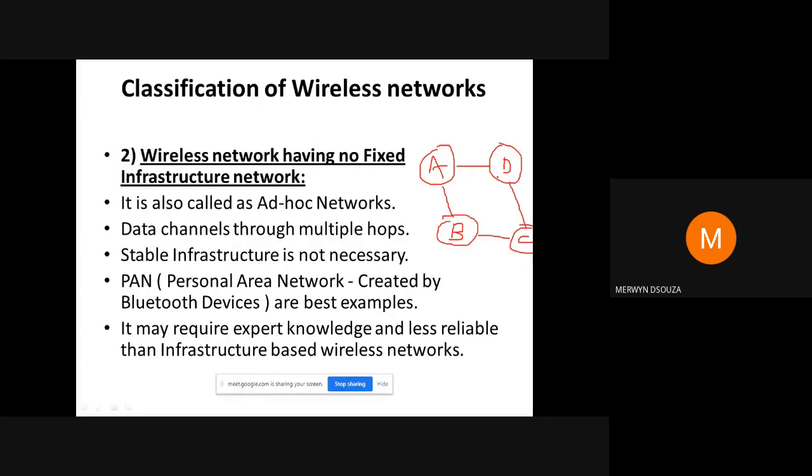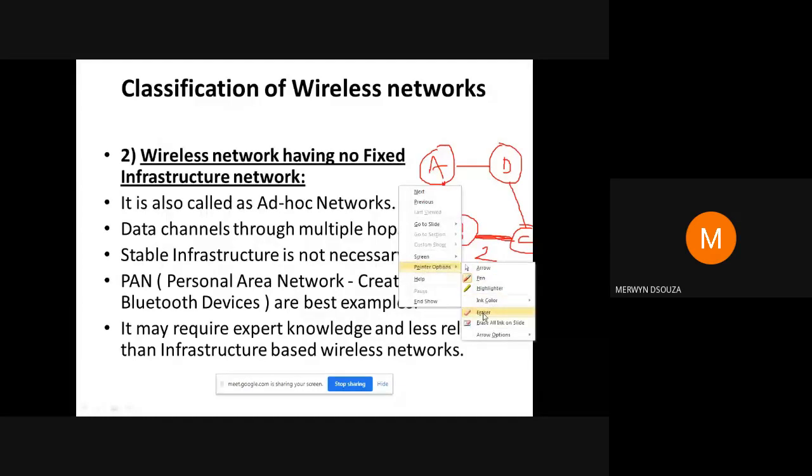So it has multiple ways of sending the data. Suppose it takes this route. From here to here, the count will be 1. This will be known as 1 hop. Then the data will pass from here to here. B is the intermediate node between A and C. So this will be 1 hop, and this will be the second hop. That is the meaning of hops: the path between the nodes. That is the meaning of a hop.